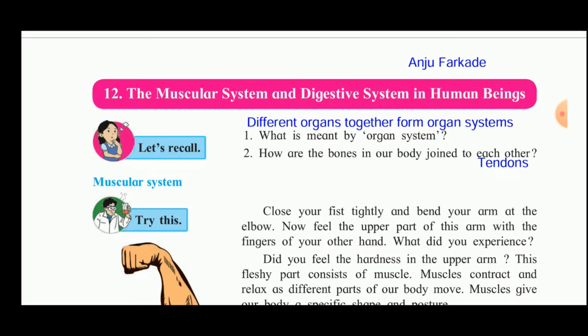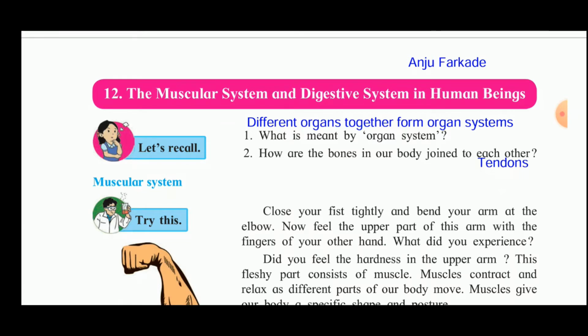Now let's recall what is meant by organ system. Different organs together form the organ systems. Examples of organ systems are the digestive system, circulatory system, excretory system, and nervous system. These are all examples of organ systems.